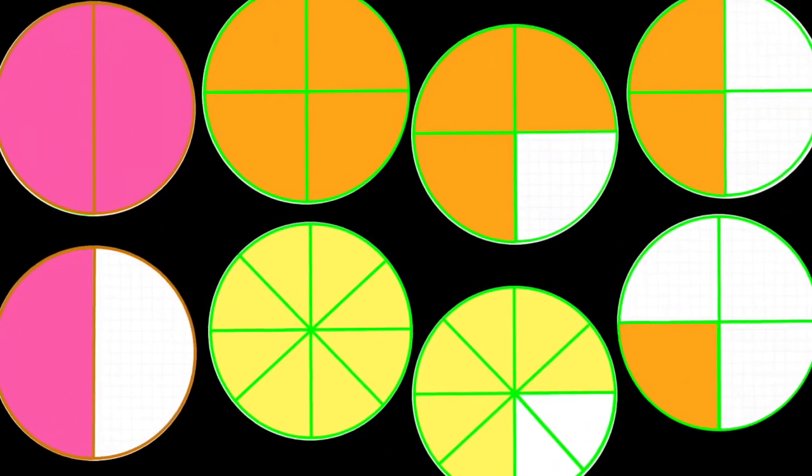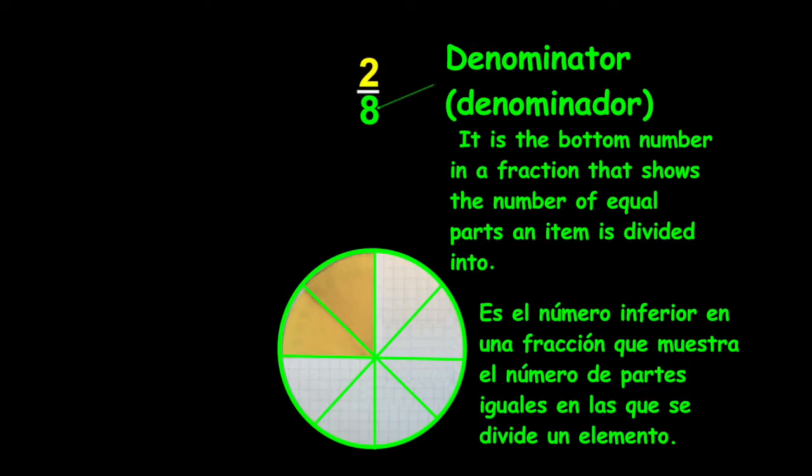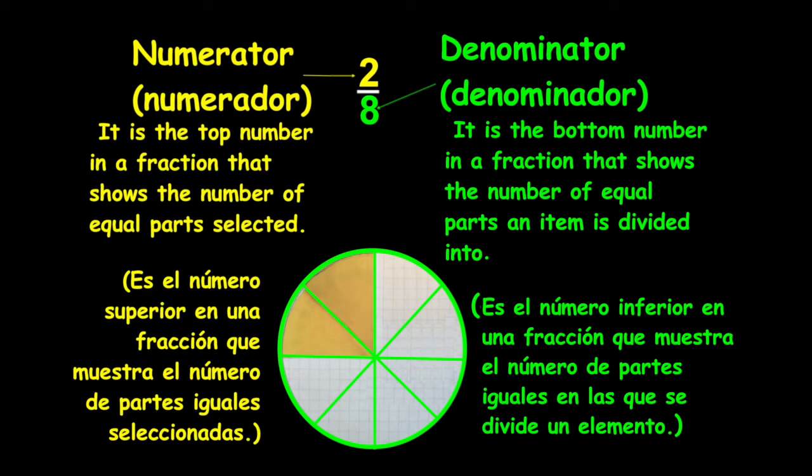Fractions are equal slices of the whole. In fractions, the denominator is the total number of slices. It is written on the bottom. The numerator is the number of slices selected. It is written on the top.